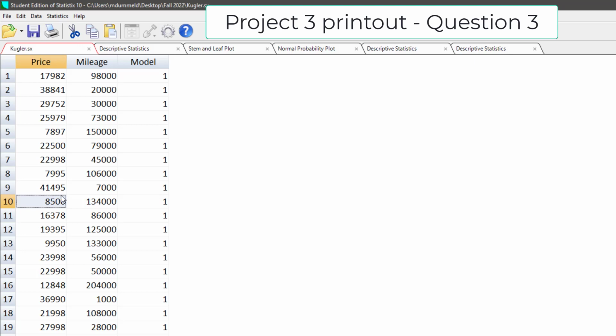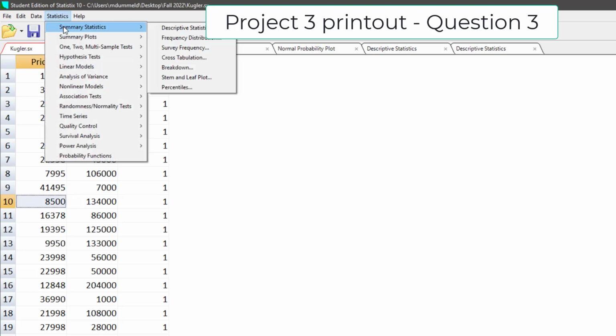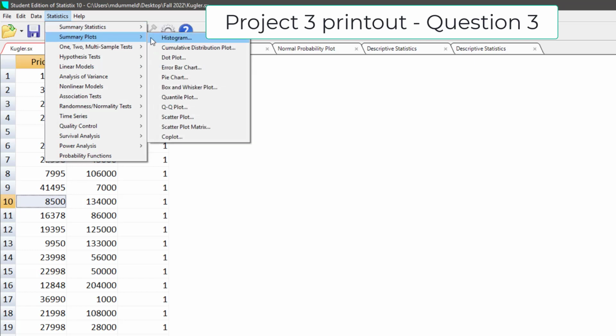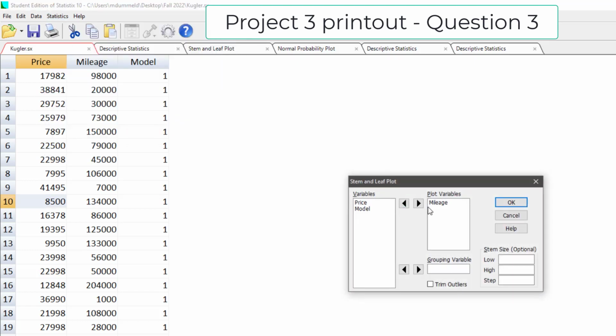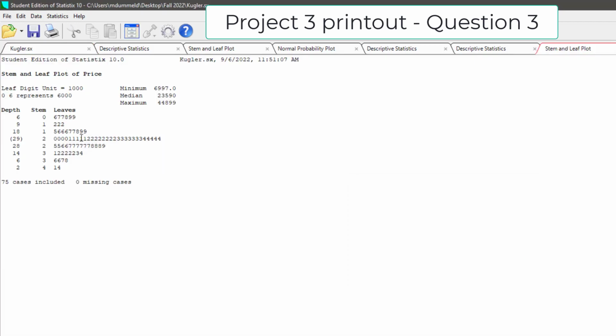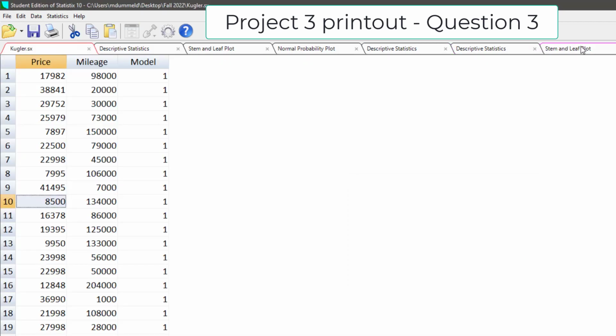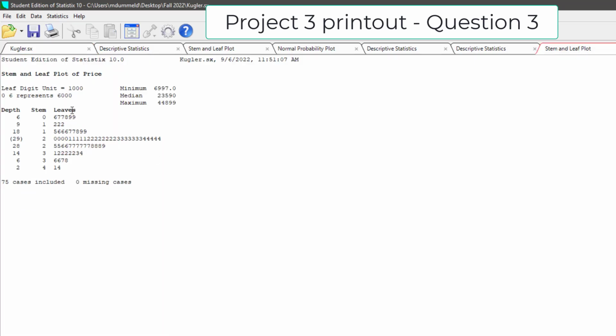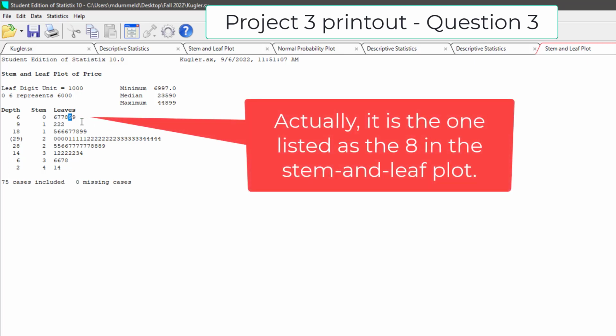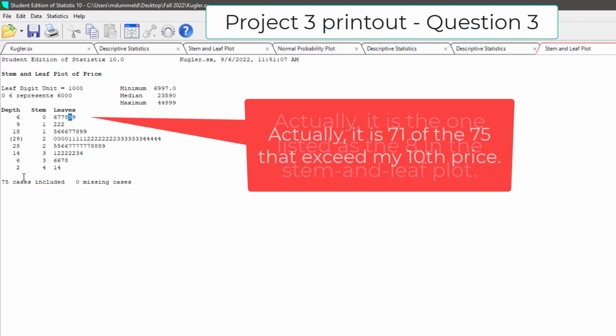There's a couple ways of doing this. One way is to come in here and do a stem and leaf display of the prices. Let's see, did I do that one already? I did mileages before, so I'm going to do a stem and leaf display of the prices, and I'm going to look for 8,500, and that's this one right here. It'll be rounded up to 9,000. And so I'm going to have 1, 2, 3, 4. Looks like 71. No, 70 of my 75 are above. And you can see it's not really easy to do it this way.